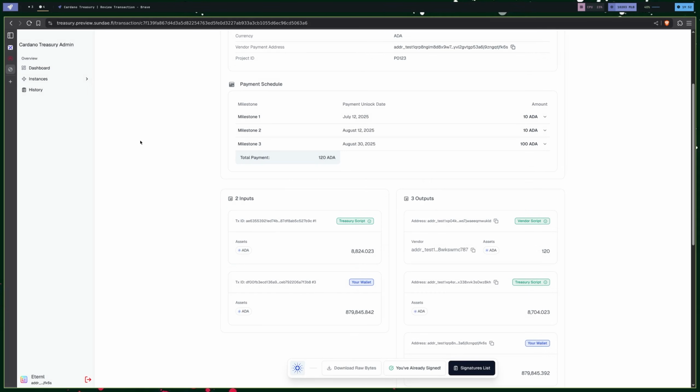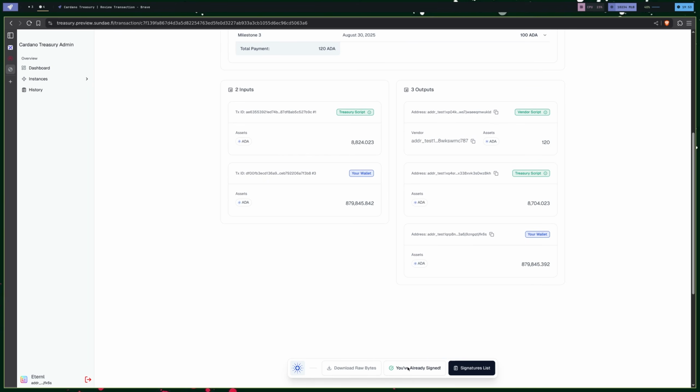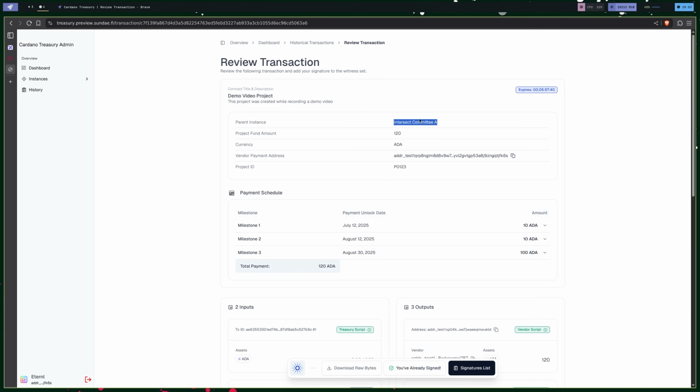And I'm going to go ahead real quick because I created this in Intersect Committee A, which this is the only wallet that has signatory permissions there. But I'll go ahead and create another one real quick in another instance where I do have multiple wallets that can sign for this transaction. Okay, so I've gone ahead and recreated this project under another instance.